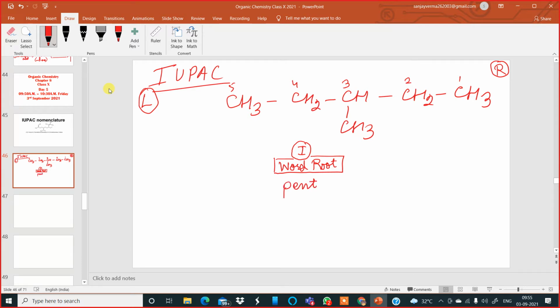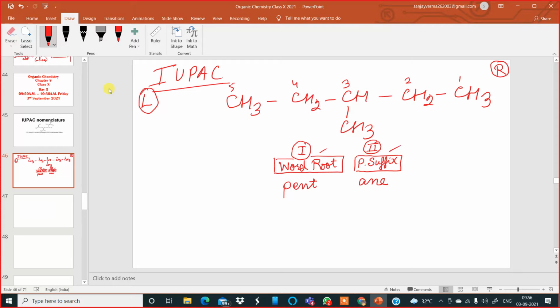Good. Now, after the word root comes what? The primary suffix. Very good, Vinayak, I like that. Now what is the primary suffix for all the carbon atoms containing single bonds? It is ane. So the word root is done and the primary suffix is done.